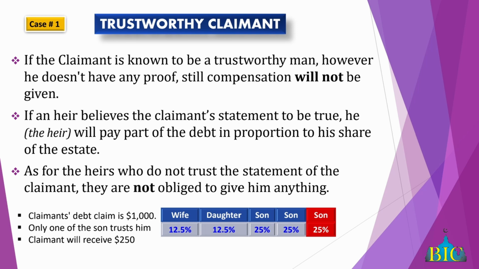But if the heir knew that the father owed something, they knew, and maybe it was said in front of him, if it is known, that's different. If it is known, then you don't ask for proof and evidence. That's the difference. If it is known, you don't need proof and evidence. If the debt is known in the lifetime of the deceased.